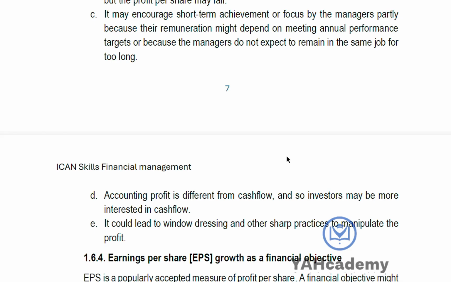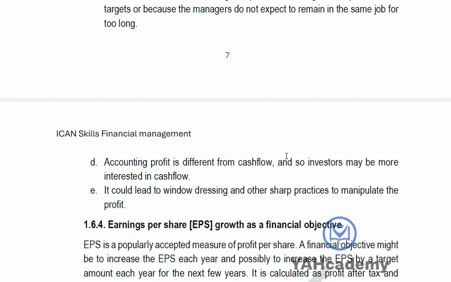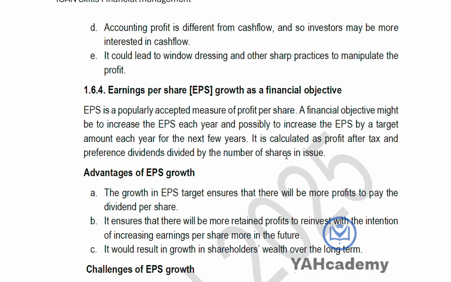Then it can lead to window dressing. They want to adjust profit that has not been made. They are already counting it as profit. They are reducing their expenses and overstating their revenue, just manipulating things to make sure that profit looks good.